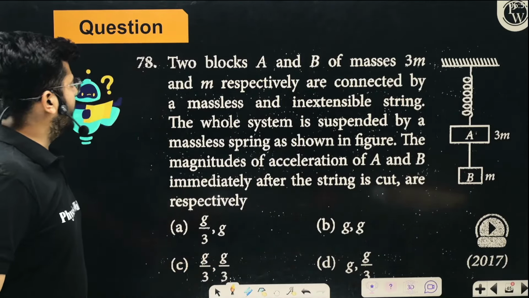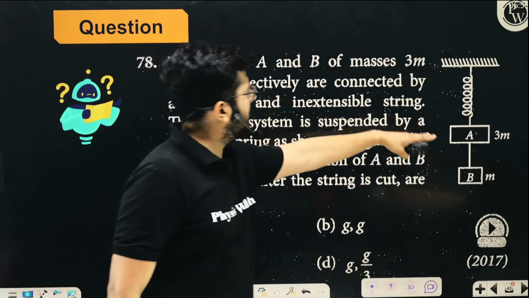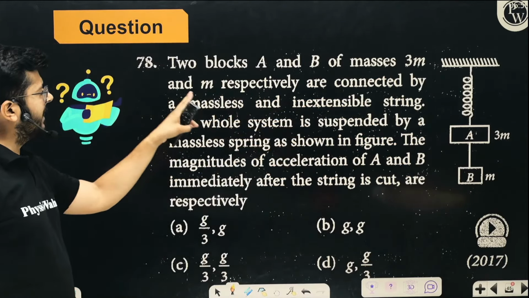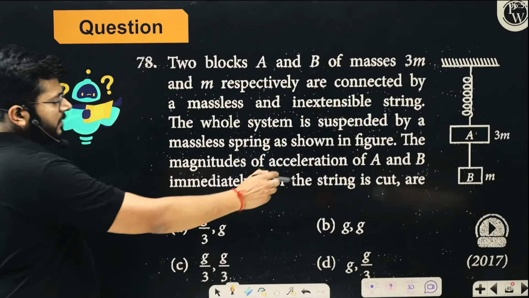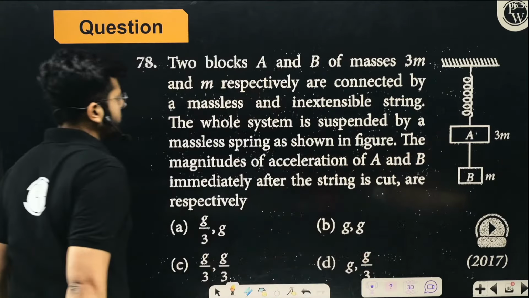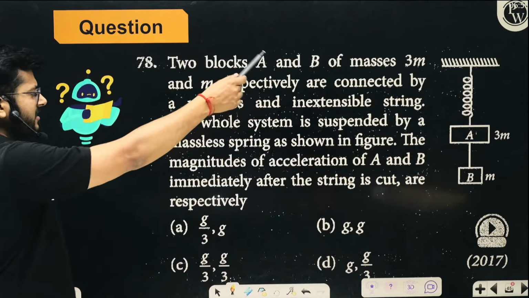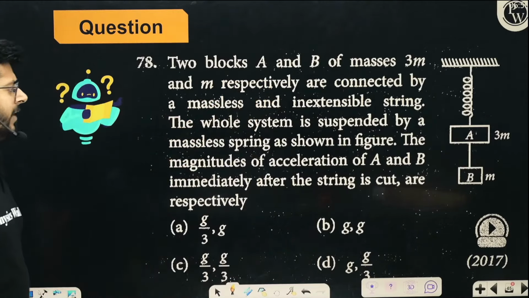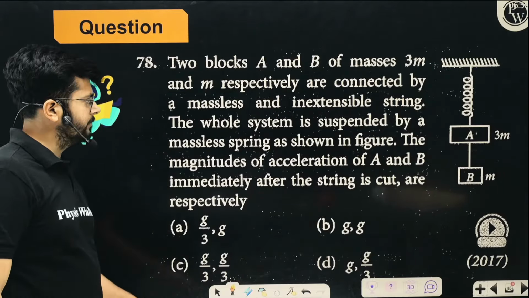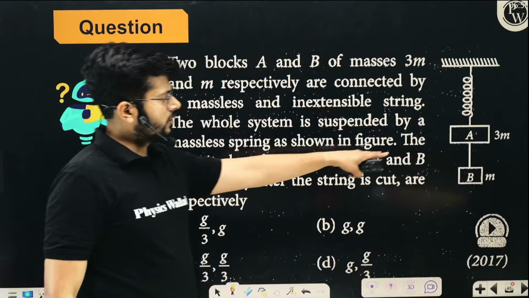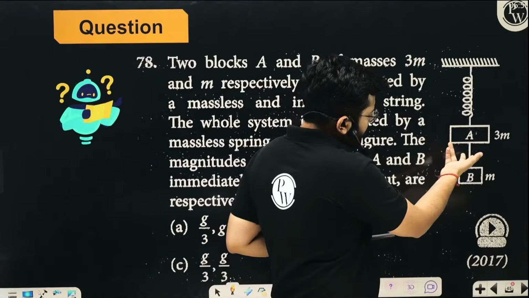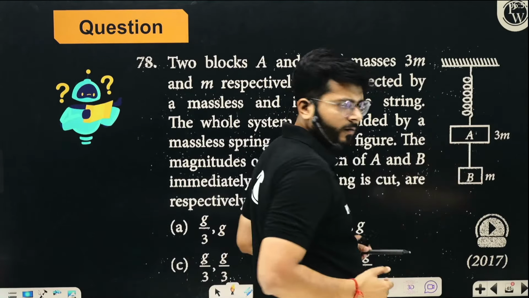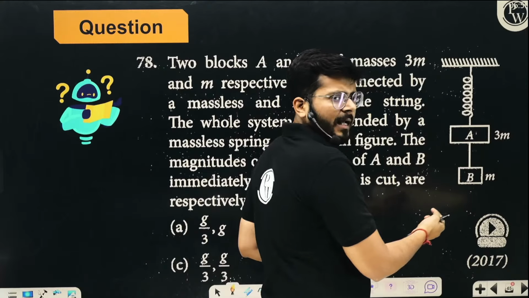There are two blocks A and B with masses 3m and m, and they are connected by a massless and inextensible string. The whole system is suspended by a massless spring as shown in the figure. The magnitudes of acceleration of A and B immediately after the string is cut are, respectively? Initially the whole thing is in equilibrium, nothing is accelerating. Then you cut this string. So when you cut this string, what will happen?